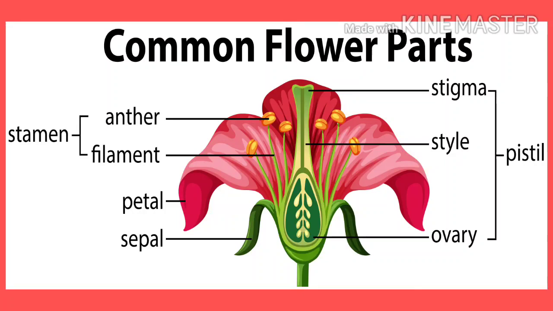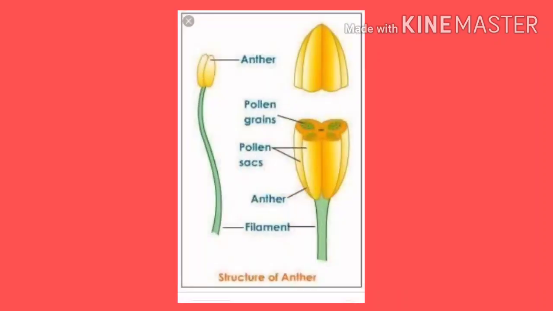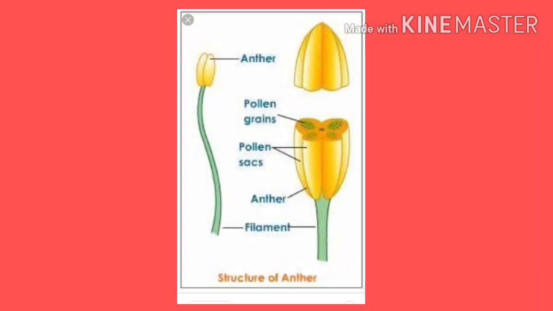Next is androecium. Androecium is the third whorl of the flower, inner to the petals. This whorl is made up of stamens. Each stamen is made up of a thin thread-like filament which at its tip bears an anther. The anther contains pollen sacs which produce a yellow powdery material, and that yellow powdery material is called pollen grains. These pollen grains contain the male gametes. Hence, the androecium is the male part of the flower.